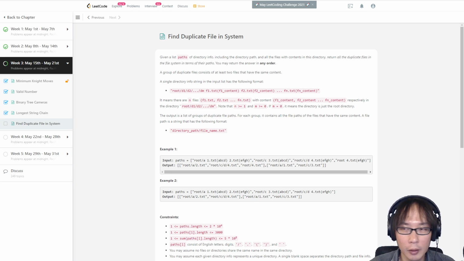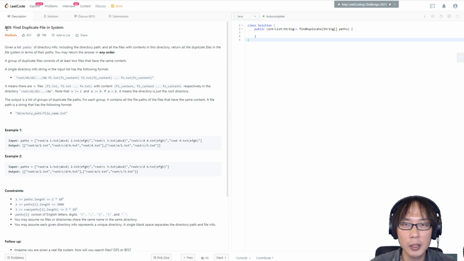Okay, so it's that time of the day that we conquer one LeetCode daily question, and today is May 18th. Just like every weekday, we got a medium question. Today's question is number 609, Find Duplicate File in System. This is a medium question, but it has more downvotes than upvotes. That made me a little bit concerned.